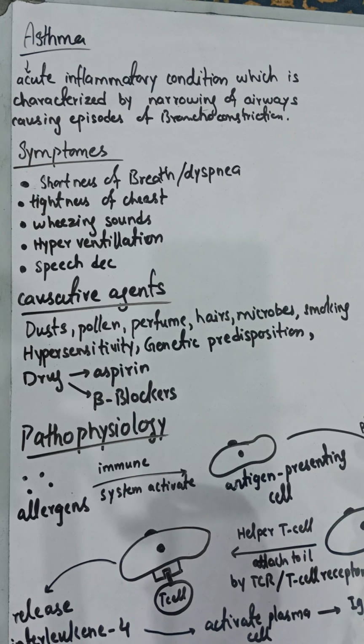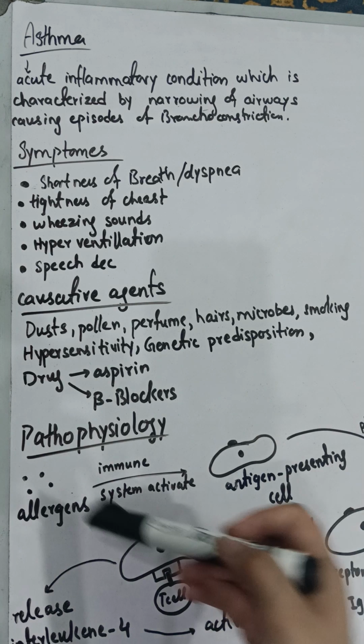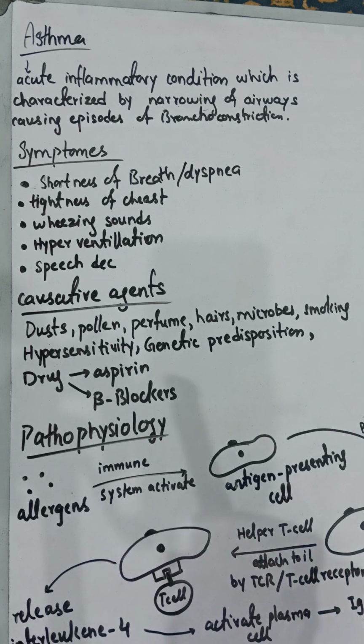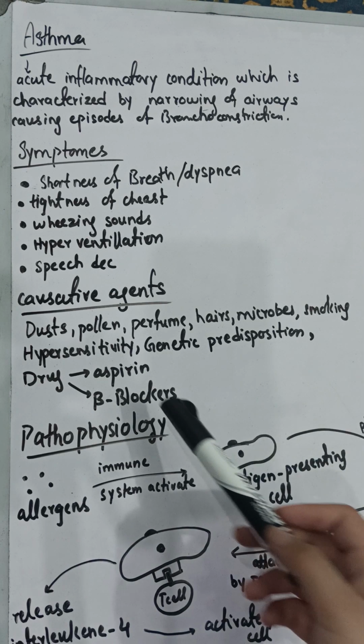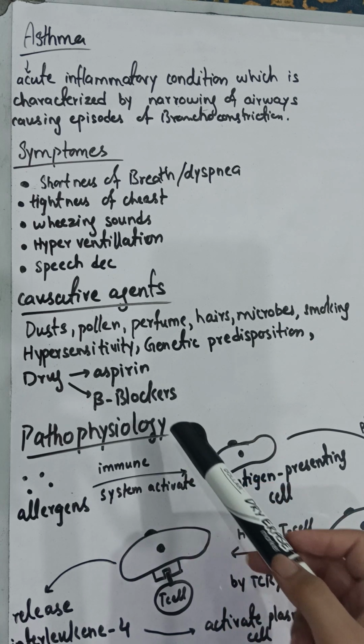Sometimes asthma can be reversible. Acute asthma is reversible and can be treated with various kinds of medication, but chronic asthma cannot be reversed, so it remains lifetime, and the patient has to take their drugs on time. There are also some drugs which promote bronchoconstriction or cause asthma in a patient, like aspirin and the beta blockers.